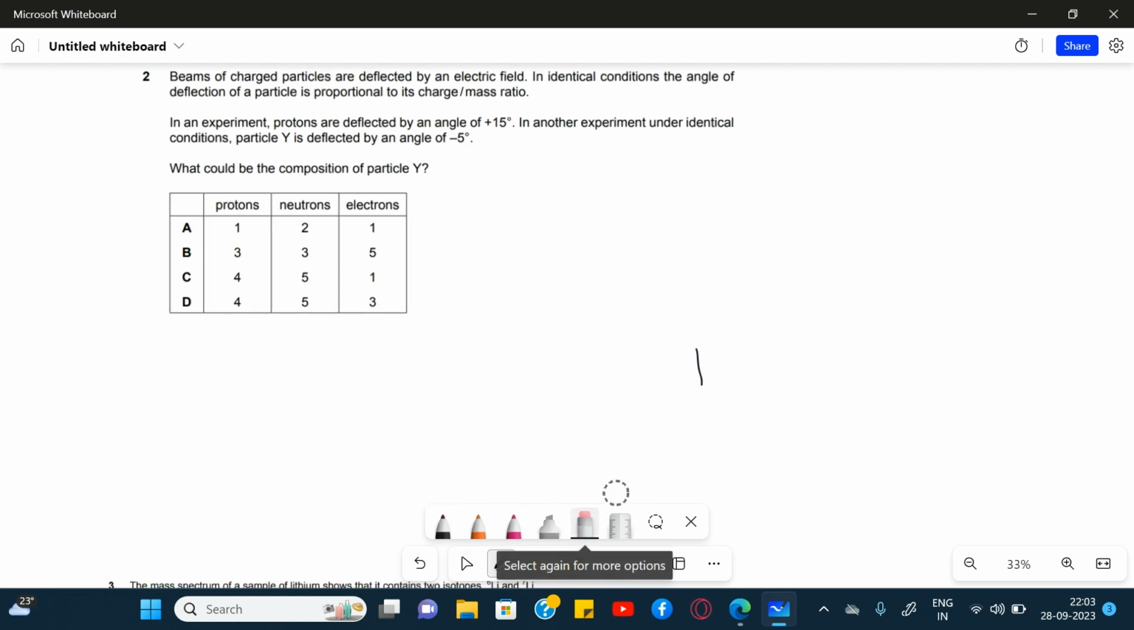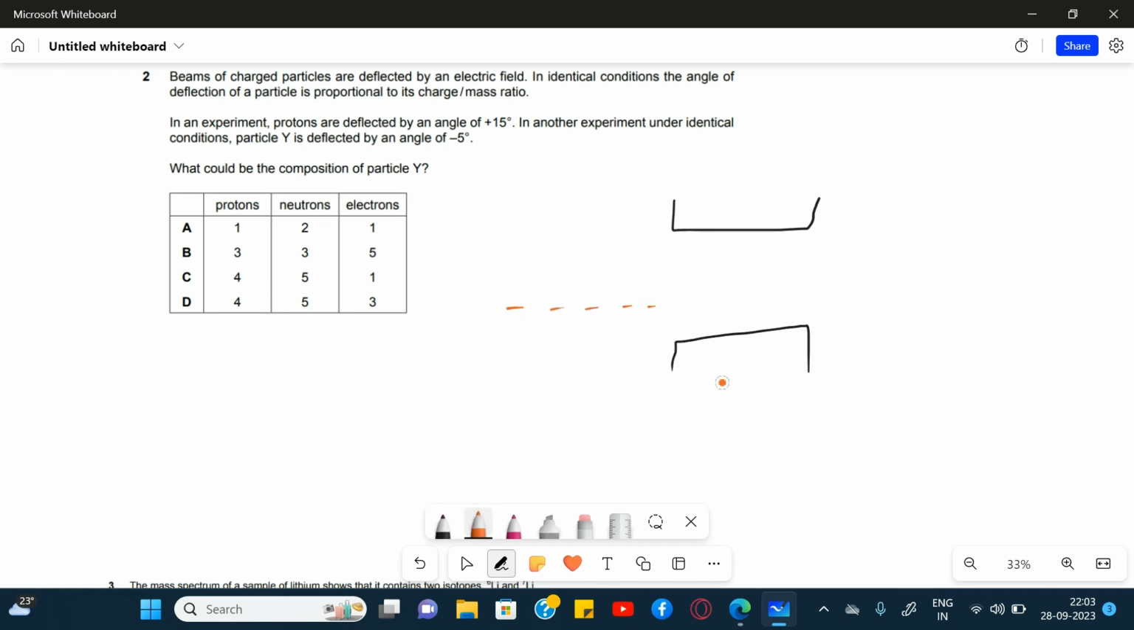let me erase this. Okay, so the angle of deflection, let's say this is the electric field, and these are the beam of particles. Let's make a horizontal line. Let's say there is a beam of particles coming. This is negative and this is the positive pole.